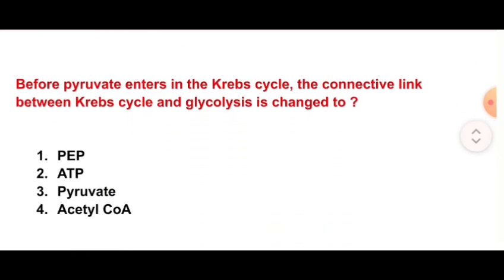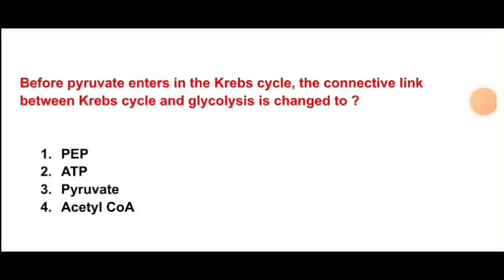Next question is, before pyruvate enters into the Krebs cycle, the connective link between Krebs cycle and glycolysis is changed to PEP, ATP, pyruvate, acetyl coenzyme A. So the correct option is option number D, acetyl coenzyme A. Before pyruvate enters the Krebs cycle, the connective link between Krebs cycle and glycolysis is changed to acetyl coenzyme A.